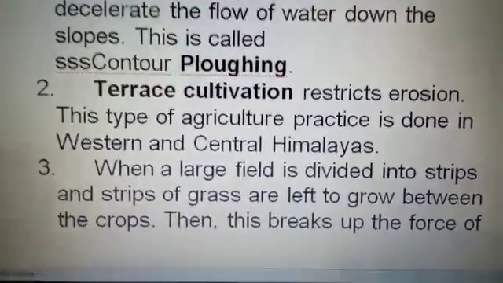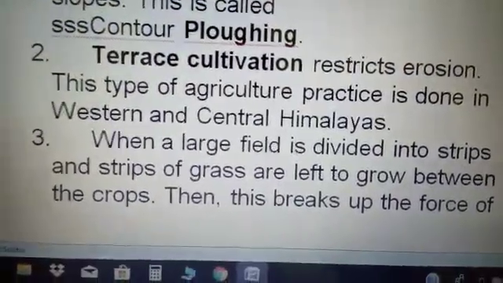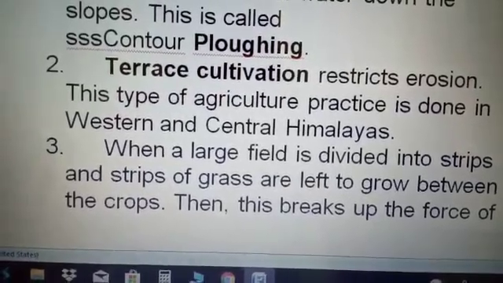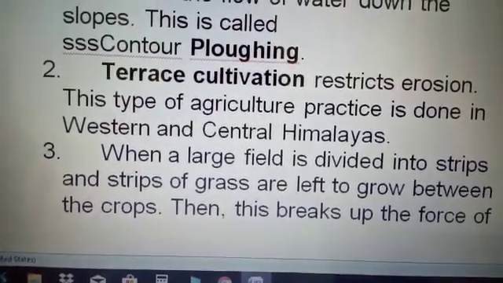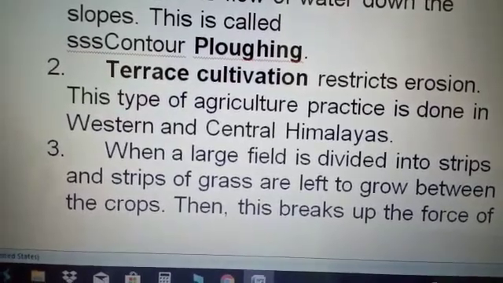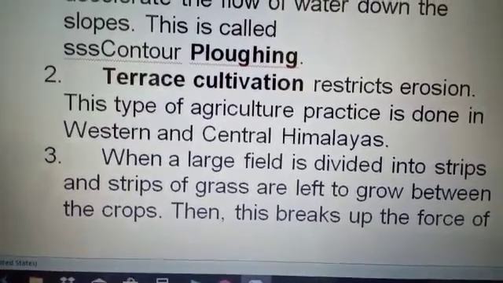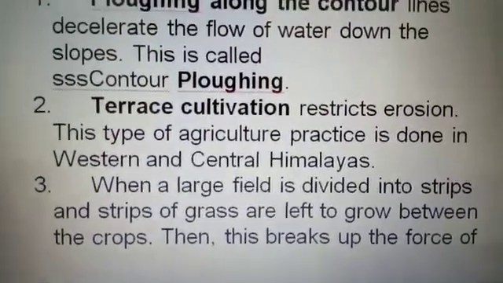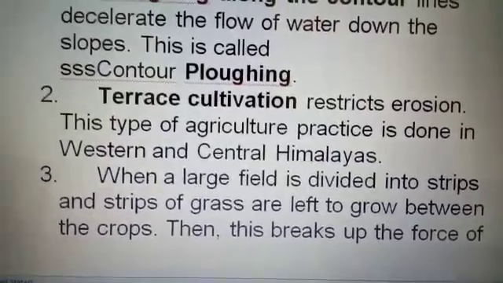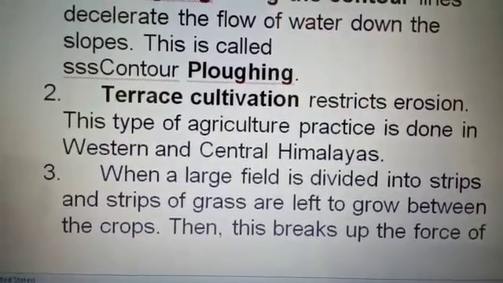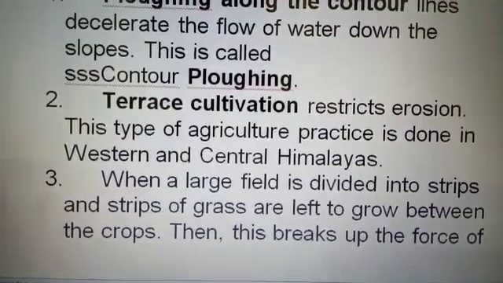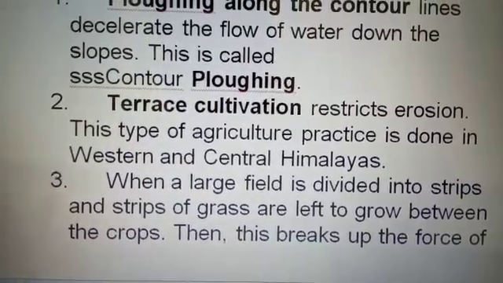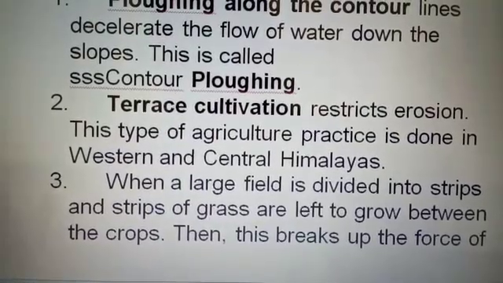The processes of soil formation and erosion go on simultaneously, and generally there is a balance between the two. Sometimes this balance is disturbed due to human activities like deforestation, overgrazing, construction, and mining, while natural forces like wind, glacier, and water lead to soil erosion.